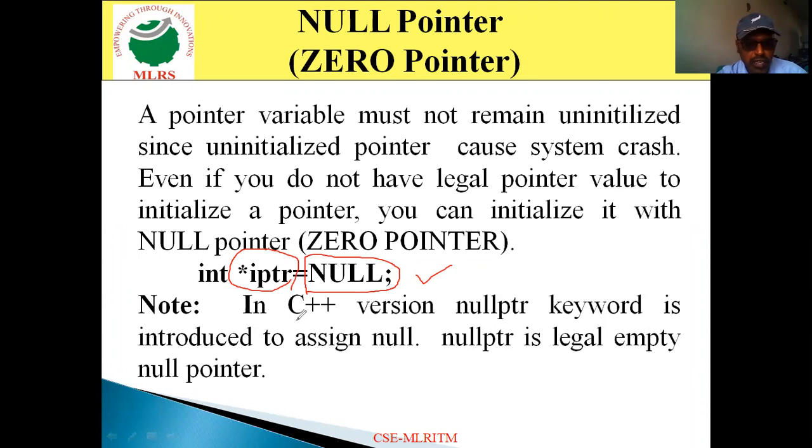And especially in C++, there is the nullptr keyword, which assigns the null value to a pointer variable. This is nothing but the zero pointer or null pointer.